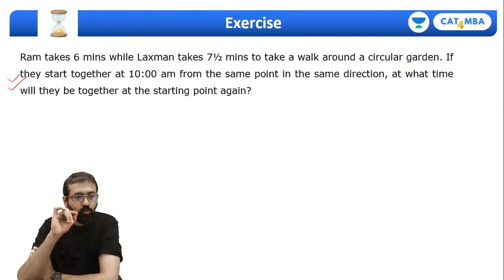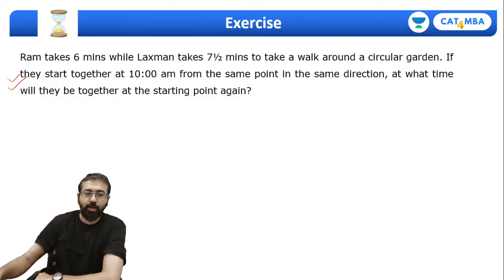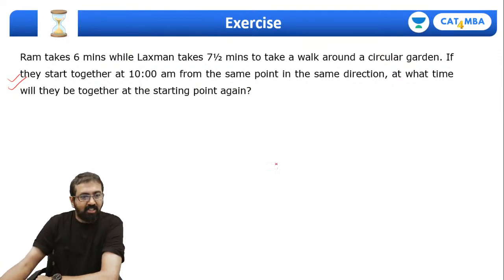Ram takes 6 minutes while Lakshman takes 7.5 minutes to take a walk around a circular garden. If they start together at 10 a.m. from the same point in the same direction, at what time will they be together at the starting point? So guys, this is in a way a circular race question.